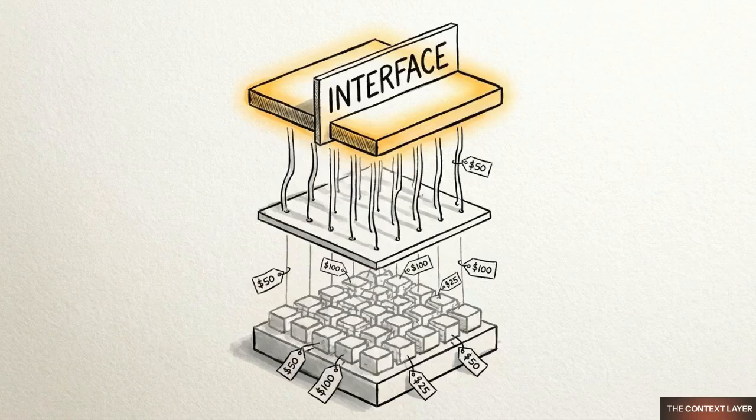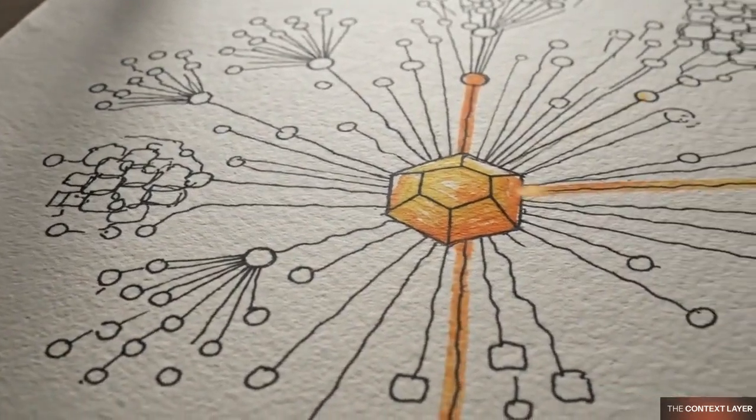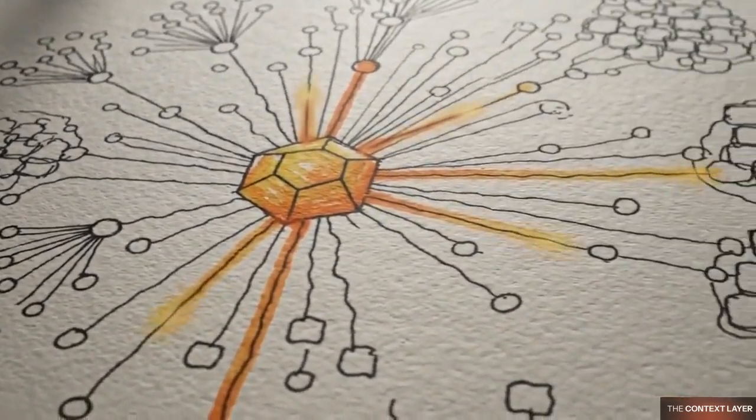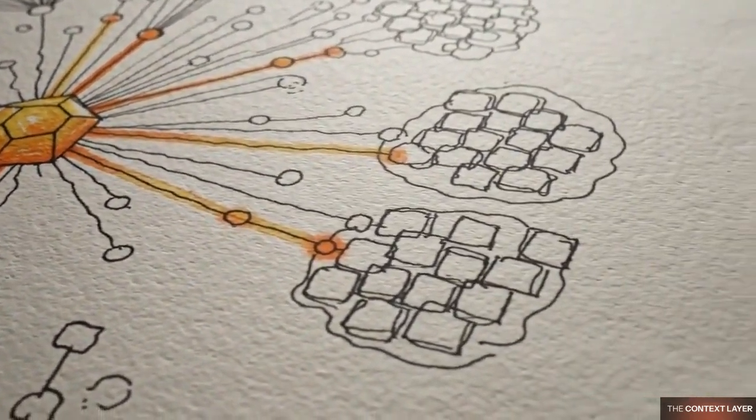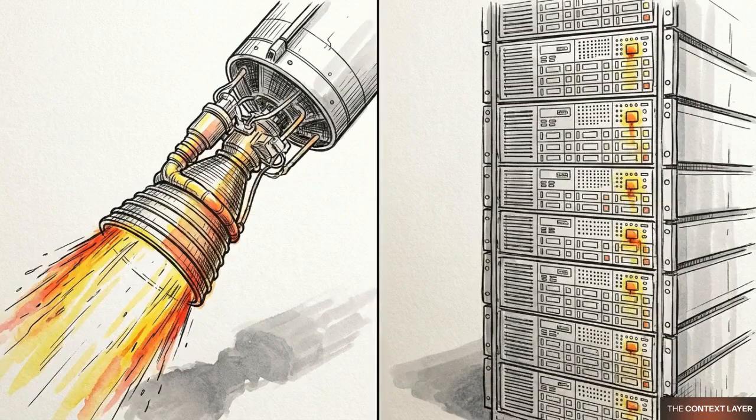Owning the interface provides a defensible moat as foundational models increasingly compete on price. The $60 billion valuation represents a strategic investment to own the distribution and the routing system of the AI engineering sector. This integration positions the upcoming SpaceX IPO as a full-stack AI platform rather than a specialized aerospace company.